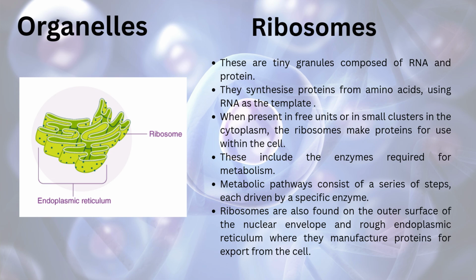Ribosomes are also found on the outer surface of the nuclear envelope and rough endoplasmic reticulum, where they manufacture protein for export from the cell.